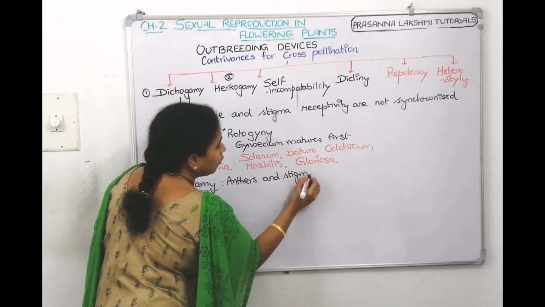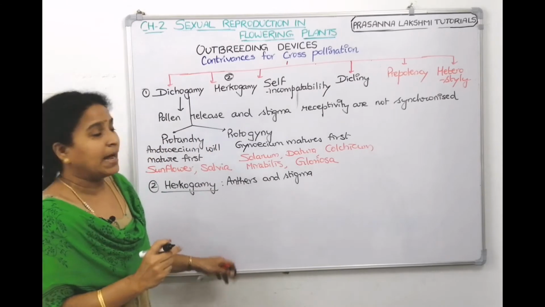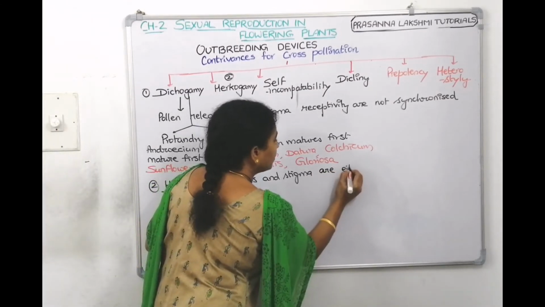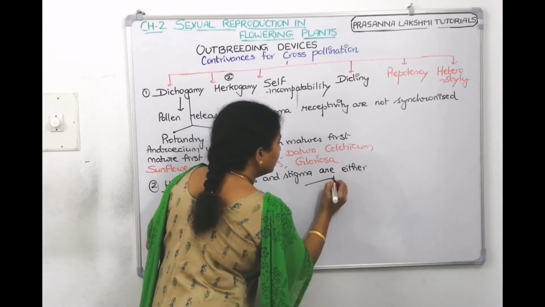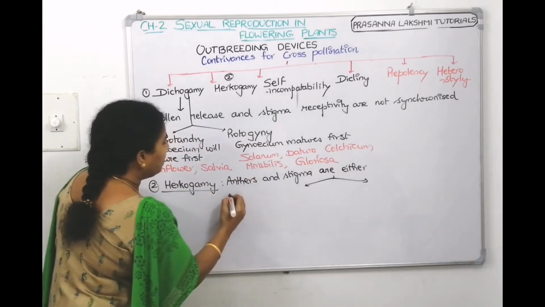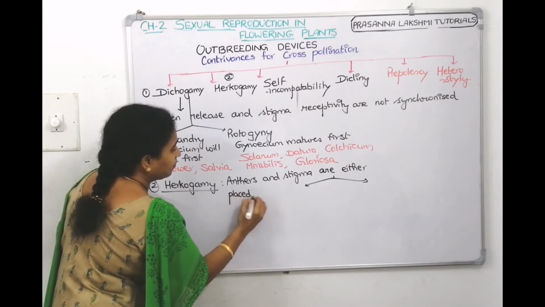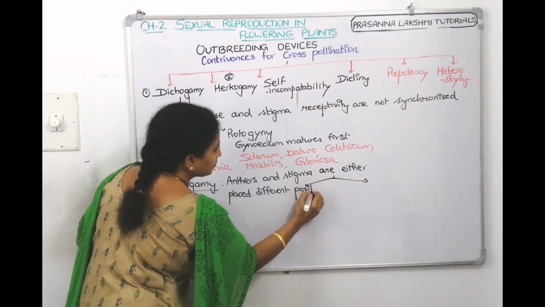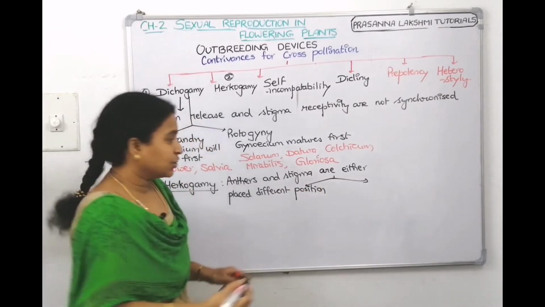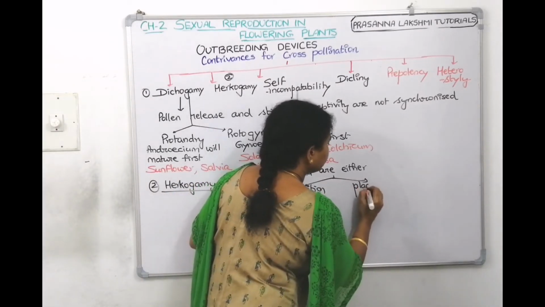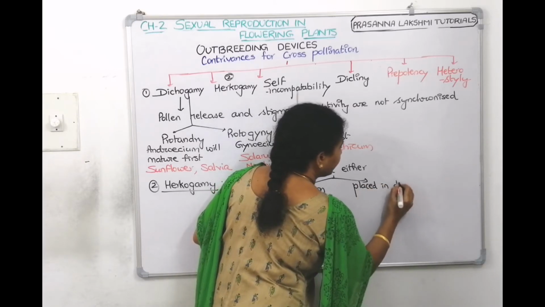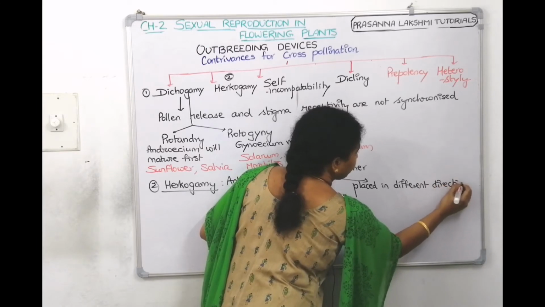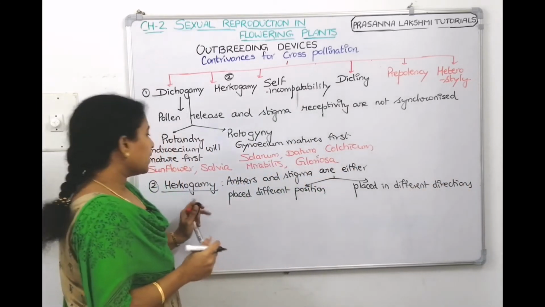Stigma is part of the pistil where the pollen grains will come and land. So, that is called as hercogamy.